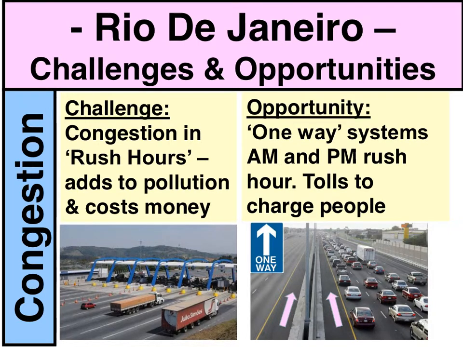The authorities in Rio have tried a couple of ways to try and solve this, and one of the ways is the one-way system. So the image on the bottom right you can see is the rush hour in the afternoon, and of course the carriageway on the right is cars leaving the city.